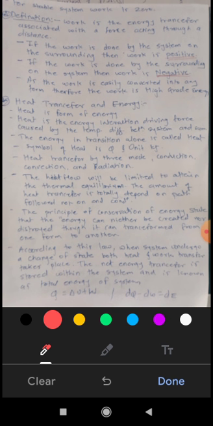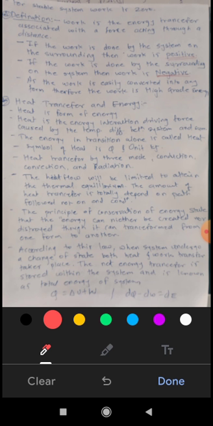The energy in transition alone is called heat. Symbol of heat is Q and unit is kilojoule. Heat can be transferred by three modes. One is conduction, another is convection, and third one is radiation.